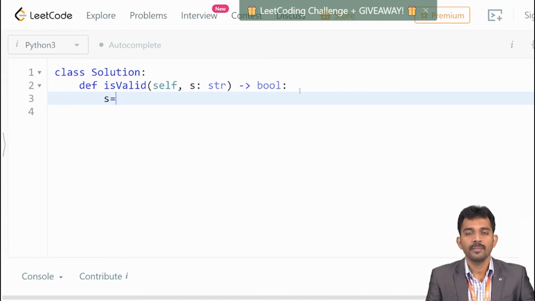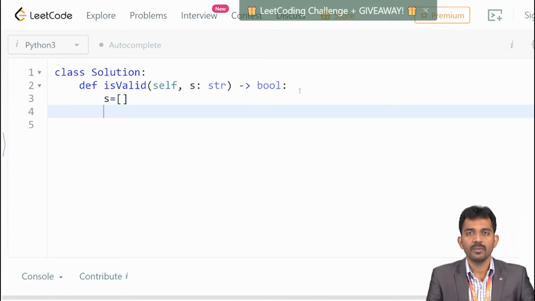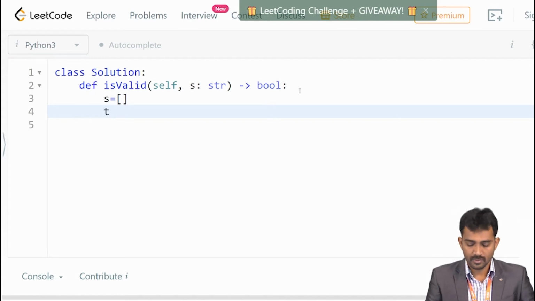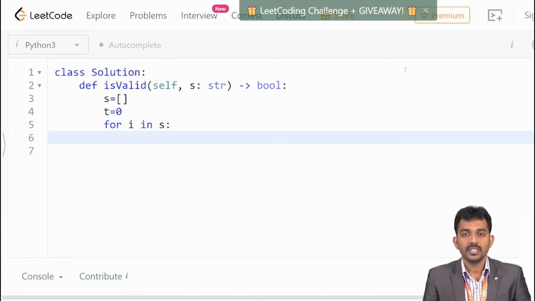S equal to an empty list, right? Here I'm going to take one by one character, and as well as I'm going to maintain one top also. Top equal to initially 0, right? So for i in the string, directly I'm going to take the character. First I'm going to check whether my character is an open parenthesis or a closed parenthesis, right?